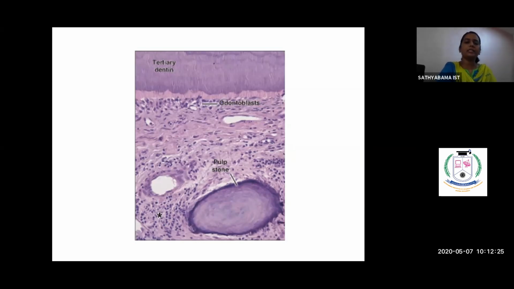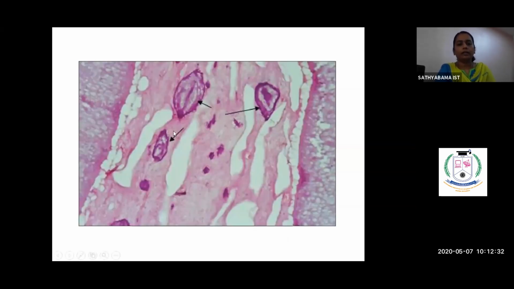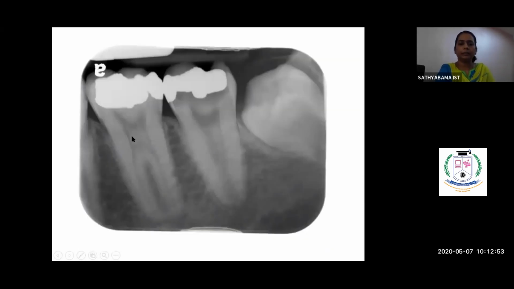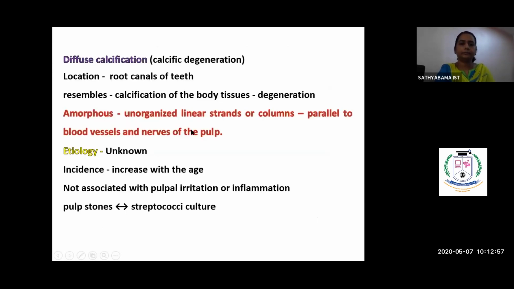So this calcified mass, we can put it as a free and false pulp stone. Here you could see radiating lines, and this we could put as a free and true pulp stone. This is an X-ray image where you could see the pulp chamber as well as the root canal is fully calcified. The pulpal tissue is very, very minimal. So here again, the pulpal tissue is very, very minimal. The chamber is almost closed.